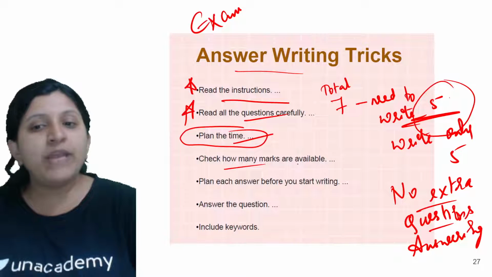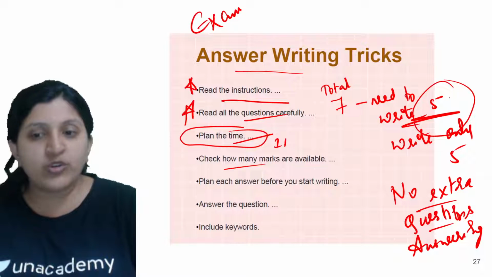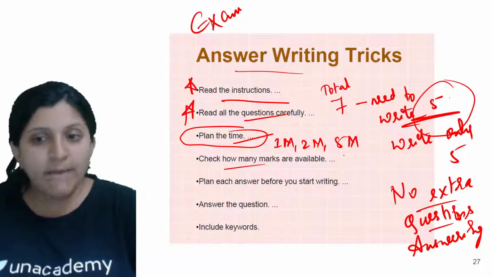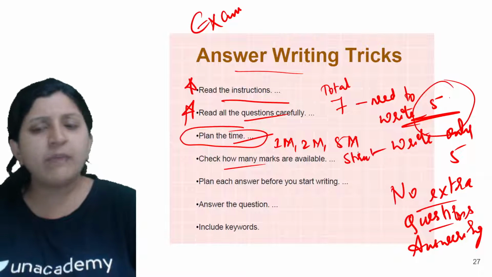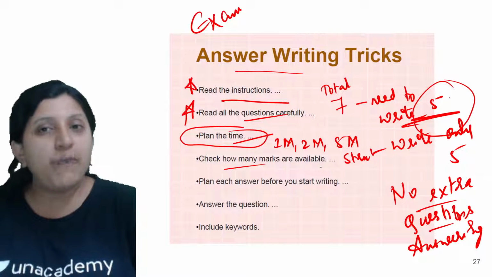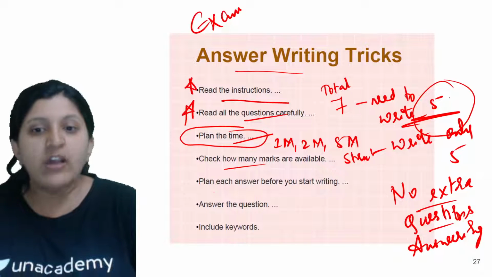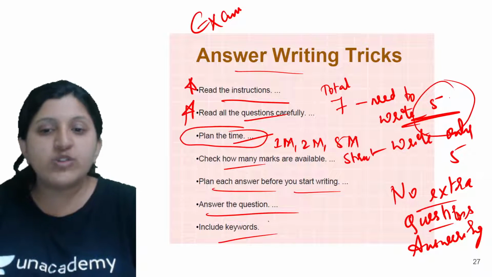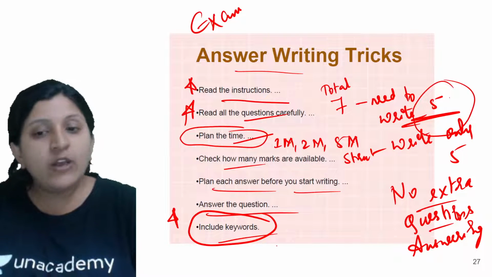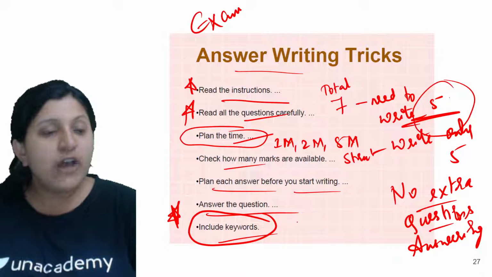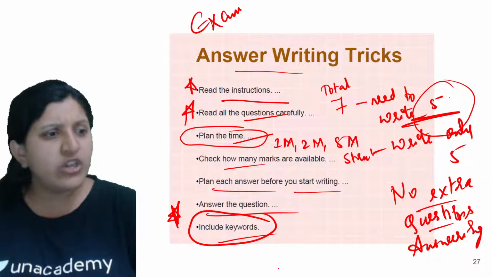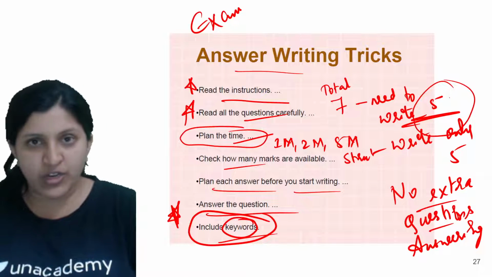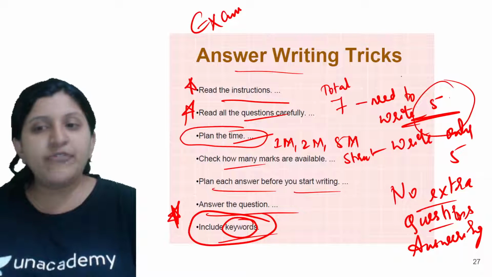Then check how many marks are available. Depending on marks, there might be 1 mark questions, 2 marks, or 5 marks. For diagram based and structured questions, there can be 4 to 5 marks. Based on that you will be answering those questions. So plan each answer before you start writing. Answer the question and include the keywords. This is important again, including the important terms. Now if a definition is asked, function is asked, or location is asked, make sure that you include the keywords that are mentioned. This has to be followed.